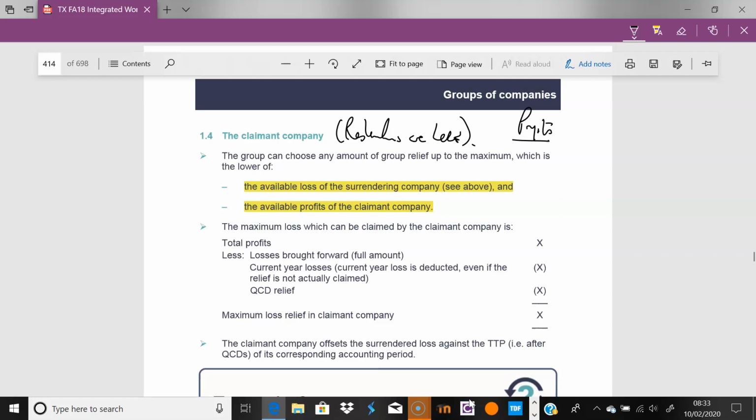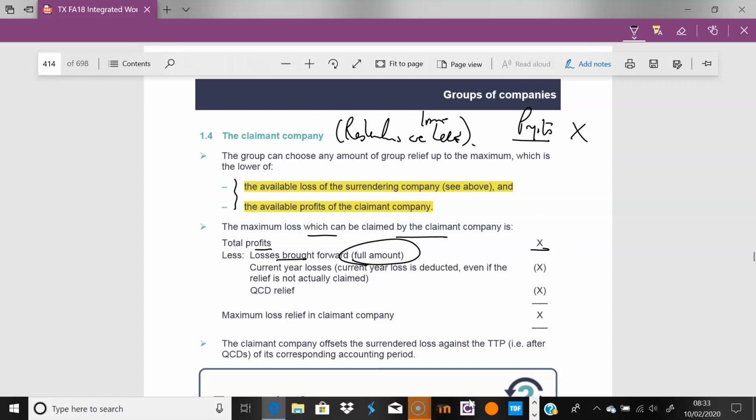So imagine you have made profits in this year and you have losses from the previous year. Now, of course, in a perfect world scenario, you would love to preserve those losses and then carry them forwards, or take someone else's losses. HMRC are like, no. What you have to do is, the maximum loss which you can claim is you've got your profits, bring your losses brought forward, full amount, whack those through.